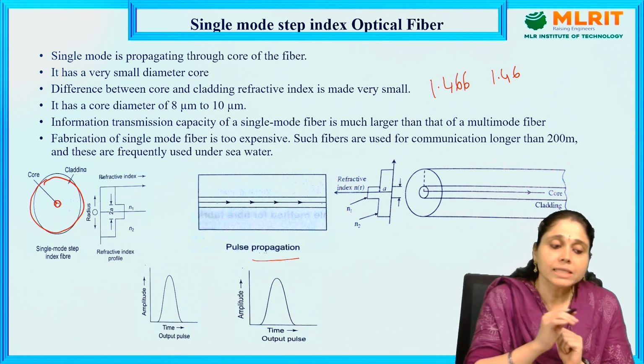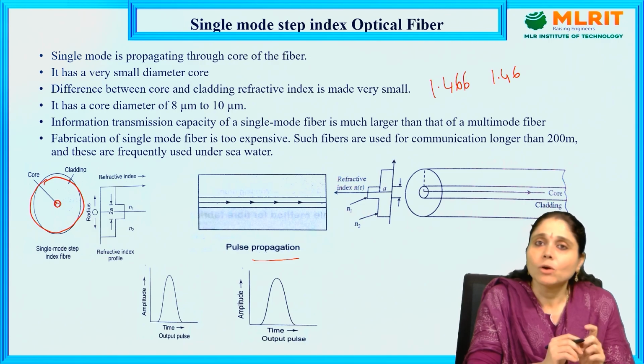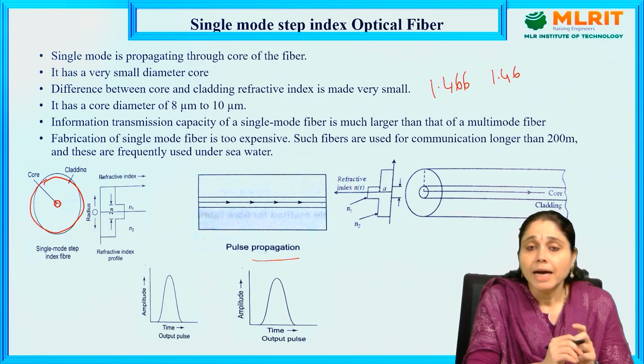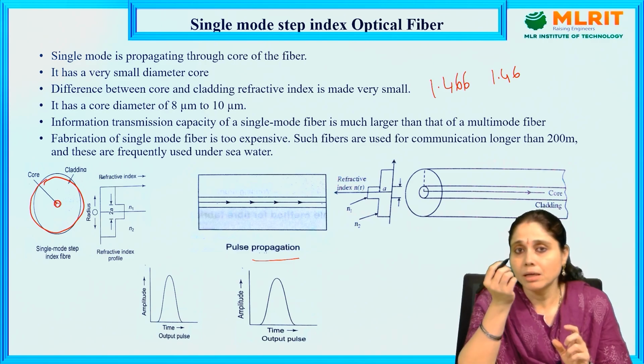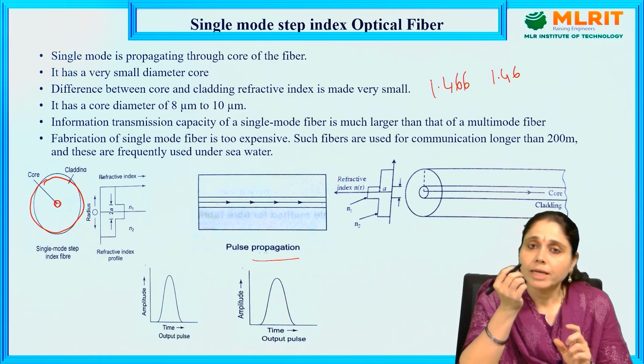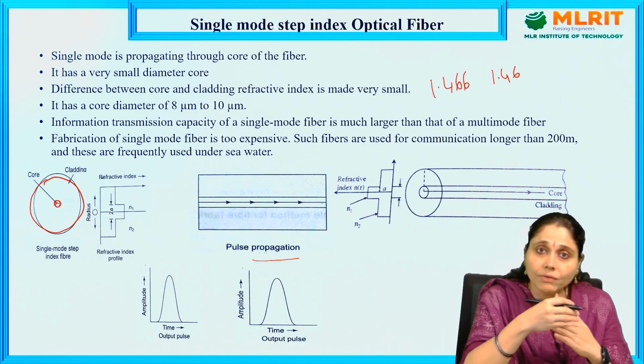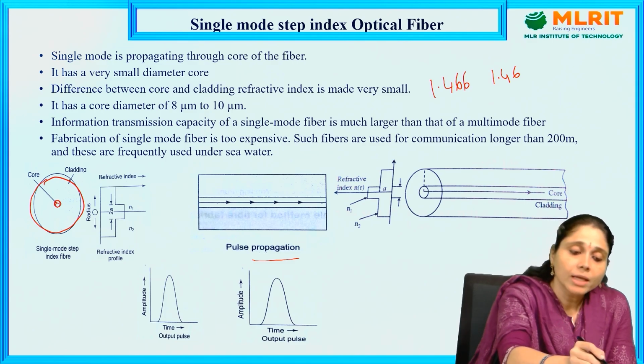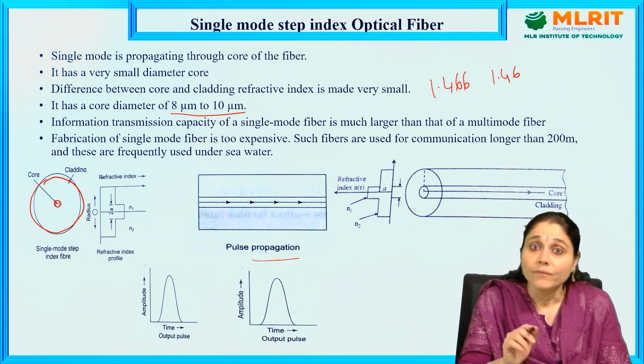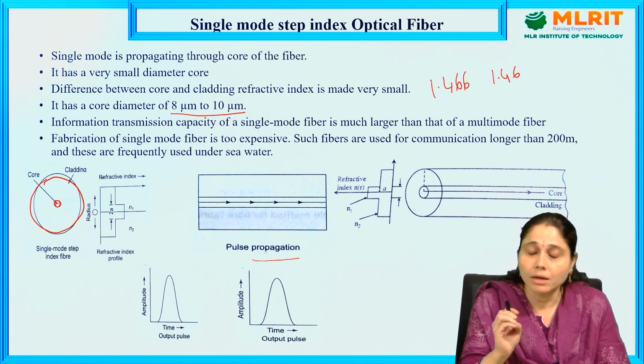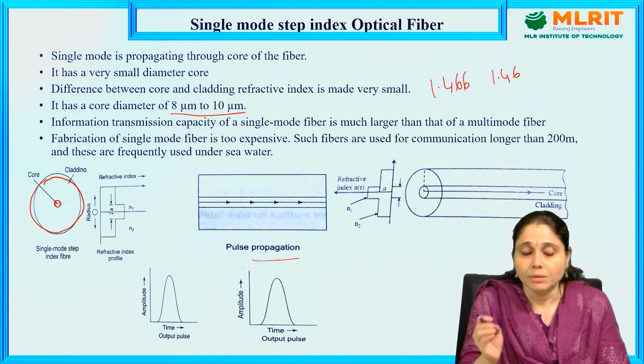So it has a core diameter of 8 micrometers to 10 micrometers. Imagine the micrometer range. Micrometer means it is of the order of the thickness of our hair. So in that order only the core will be there, and afterwards the cladding will cover it. Here the core diameter will be in the 8 to 10 micrometer range. With that small diameter itself, the light propagates through the optical fiber.